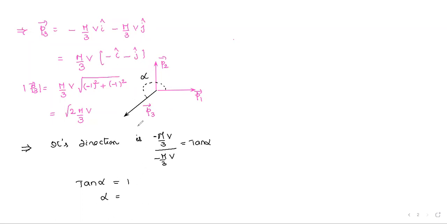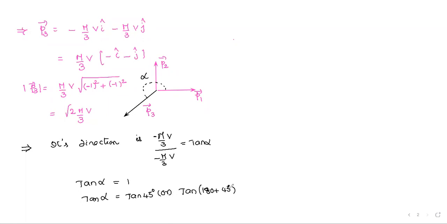Even if tan alpha equals 1, alpha can be 45, or the other possibility, 180 plus 45, that is 225.